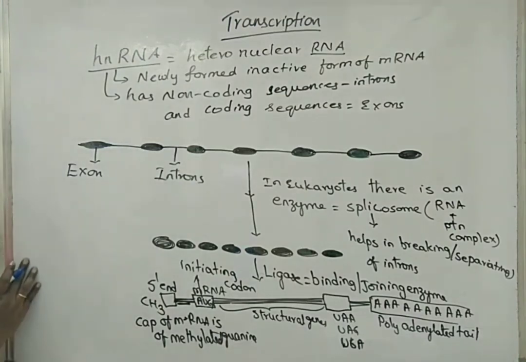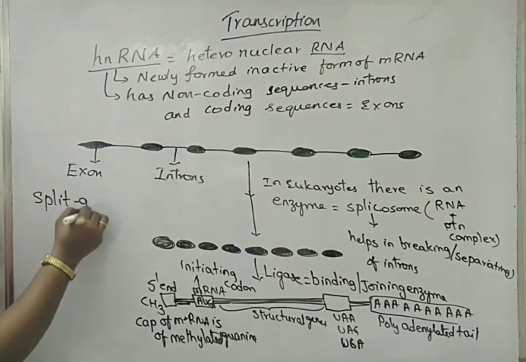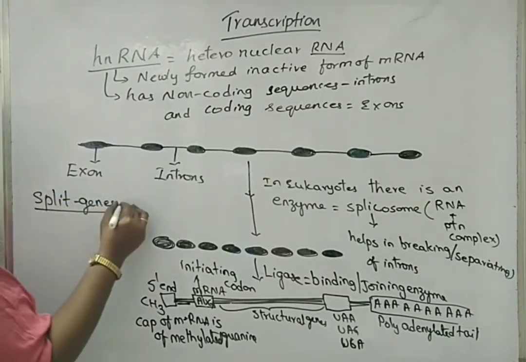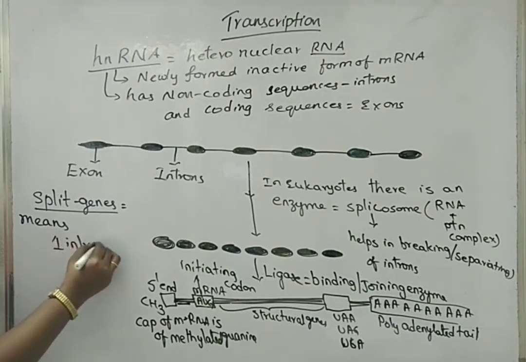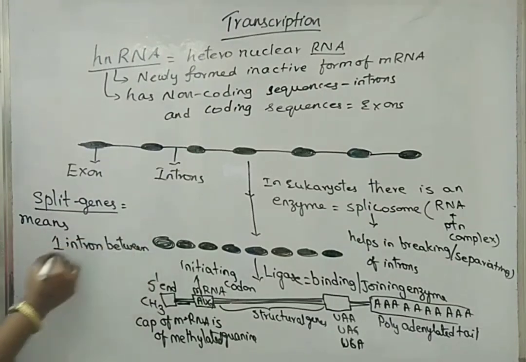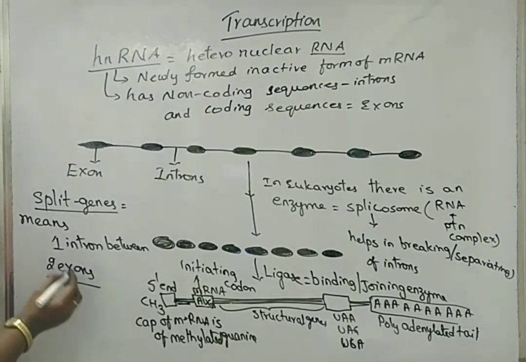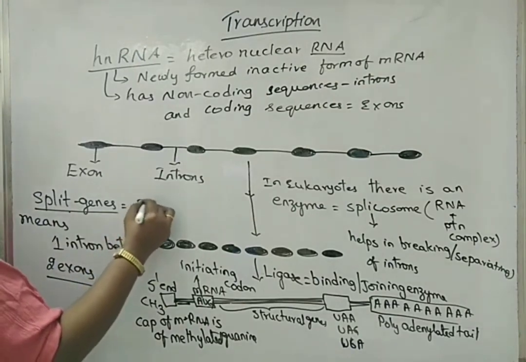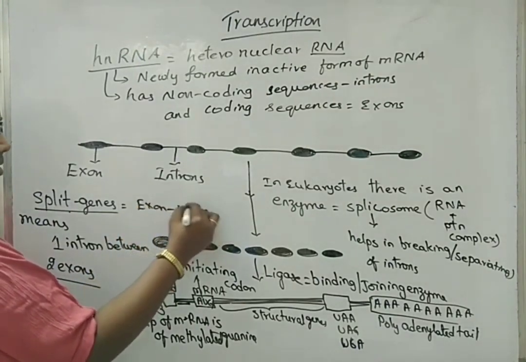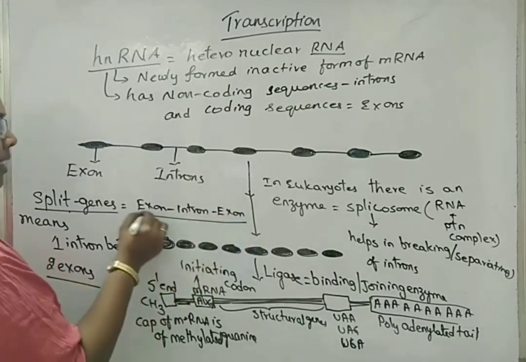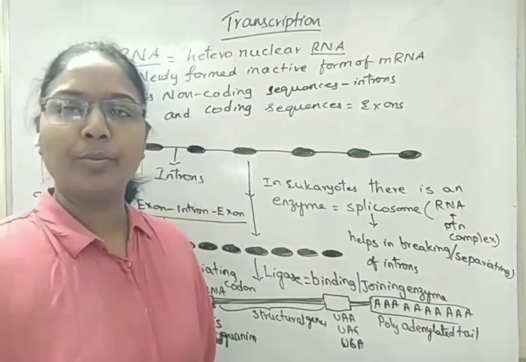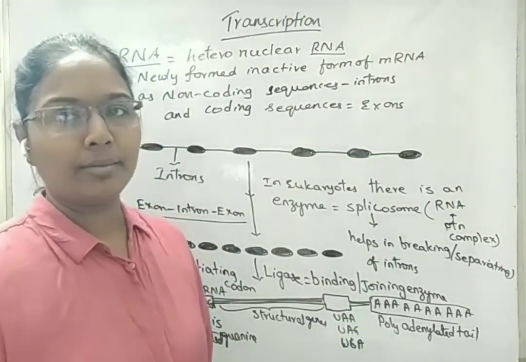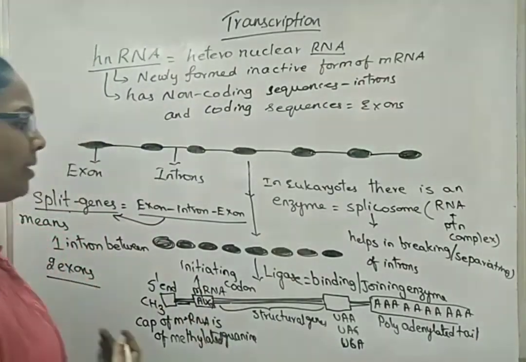Here we see some terms like split genes in NCERT. What are split genes? Split genes means one intron between two exons. That is called a split gene. So here exon, intron, exon. This total combination is called a split gene, and this arrangement of split genes is considered a similarity to the ancient gene arrangement.